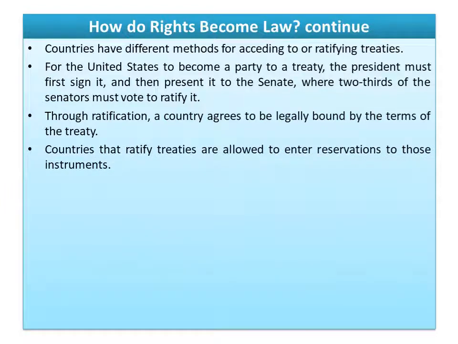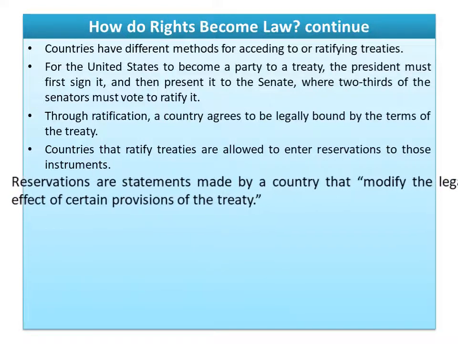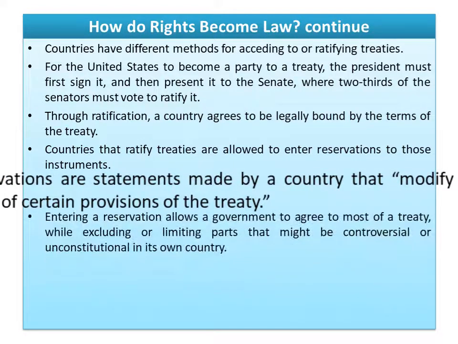Countries that have ratified treaties are allowed to enter a reservation to those instruments. Most of the international human rights instruments have provisions of reservation. Reservation is an exception. Reservations are a statement made by the country that modifies the legal effect of certain provisions of the treaty. Right? That means certain numbers of articles I will not apply. By saying this, the state signatory party makes a reservation.